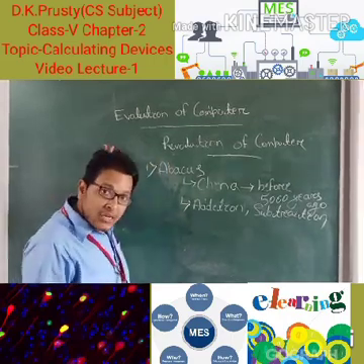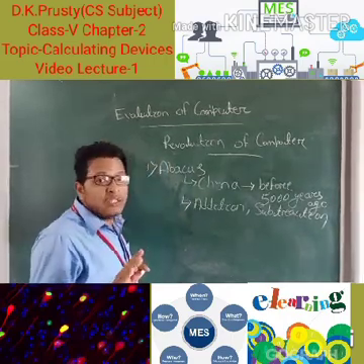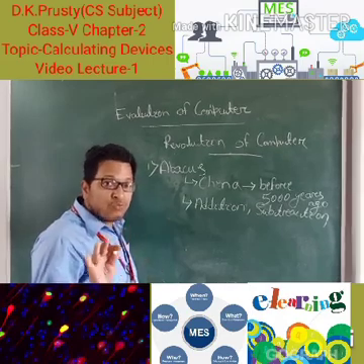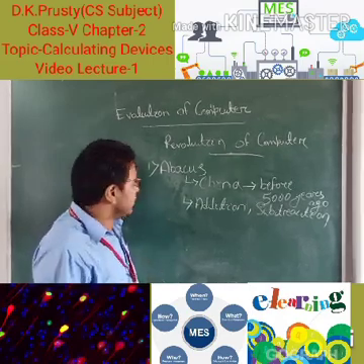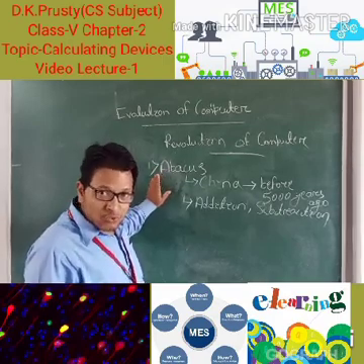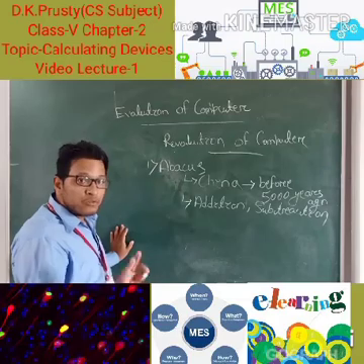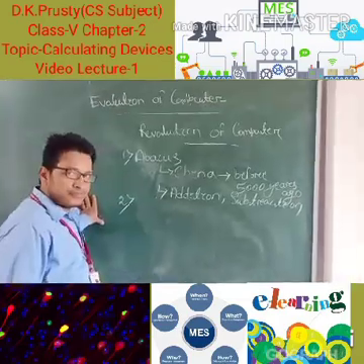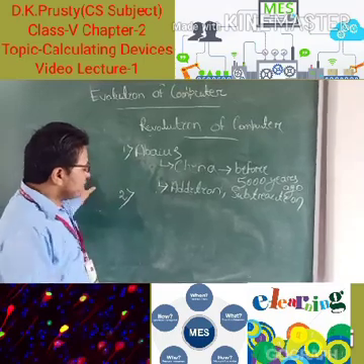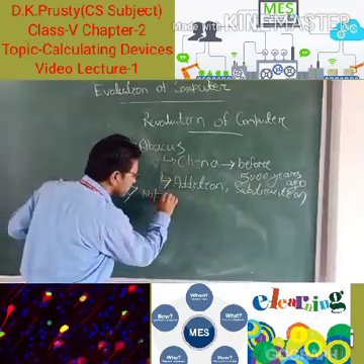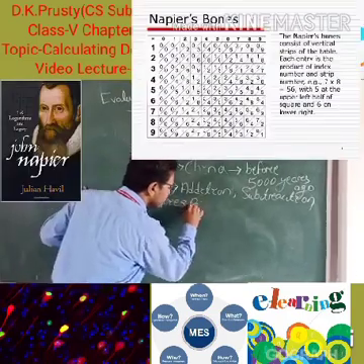So your question may come: which one is the first calculating device? That name is the abacus. Is that clear, students? So you remember this one. Now come to the second revolution. Students, the second one is the Napier boards.